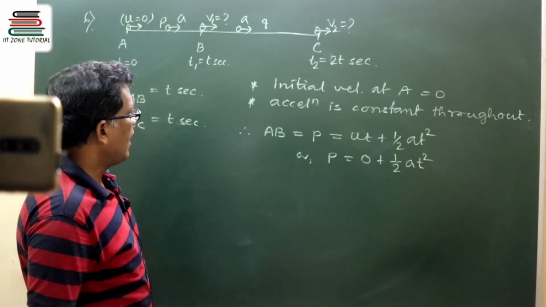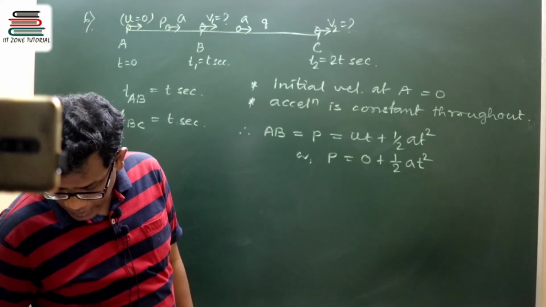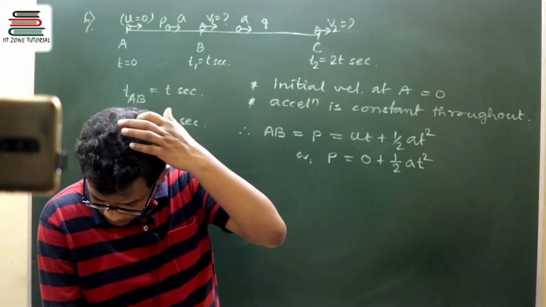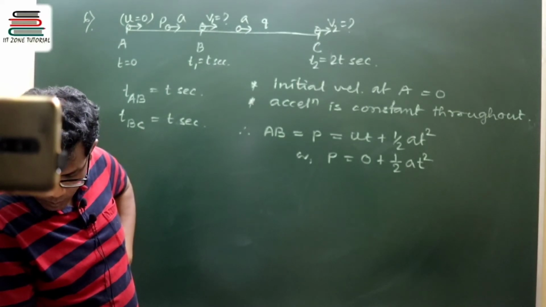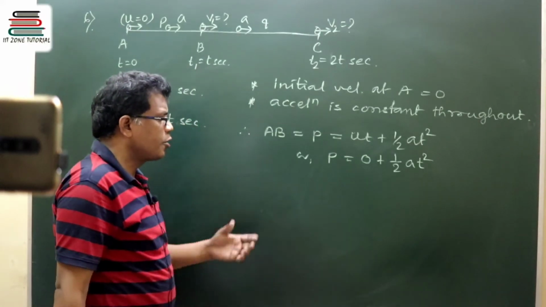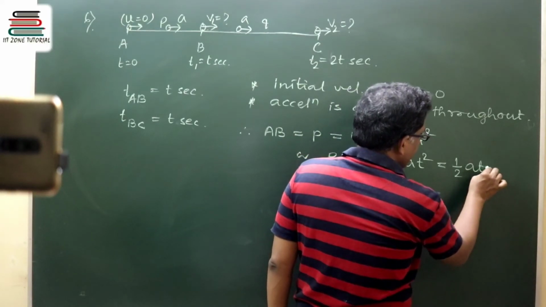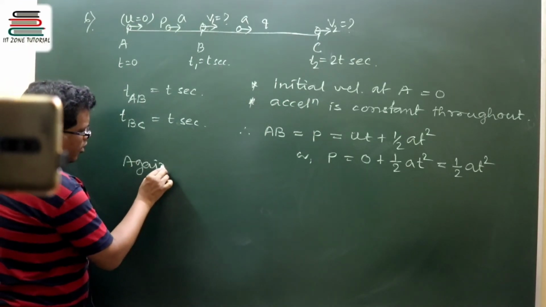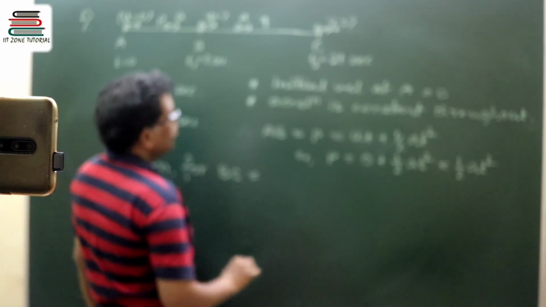Got it? And what we have to find? We have to find the value of P and Q. But P and Q are already given terms. Then we can write in terms of t. So P is equal to half at square. And again for BC, I don't know the initial velocity.